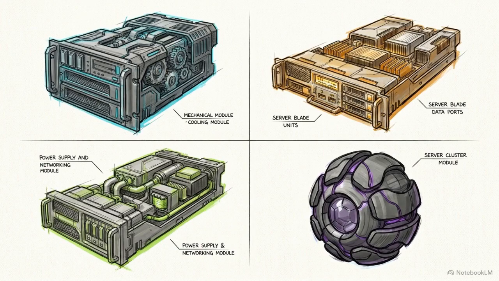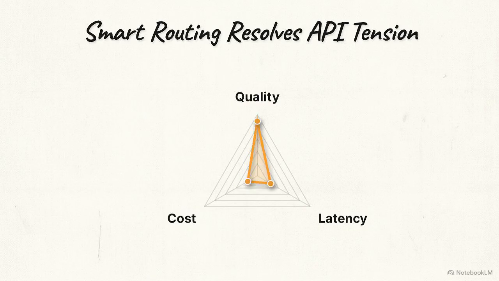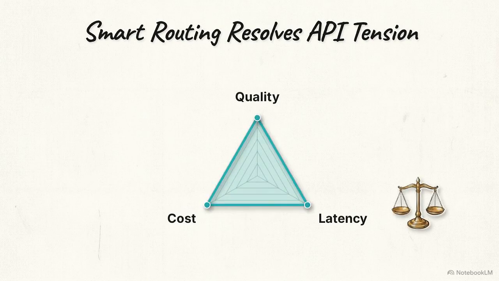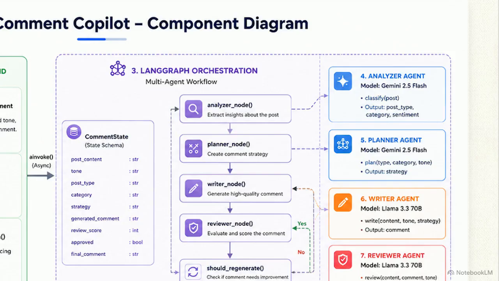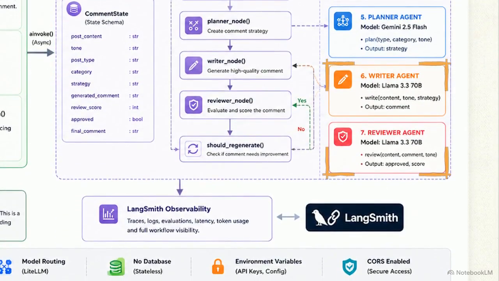Running 4 agents for every user request creates a tension between API latency, token cost, and final output quality. To solve this, the system uses smart model routing. On the right side of this architecture diagram, you can see that the analyzer and planner nodes are routed to Google's Gemini 2.5 Flash model. These tasks require fast, low-cost deterministic data extraction rather than deep creative nuance. Conversely, the writer and reviewer nodes require heavy parameter creative generation and critique. They are routed to Llama 3.3 70B, running on Groq's high-speed inference hardware.